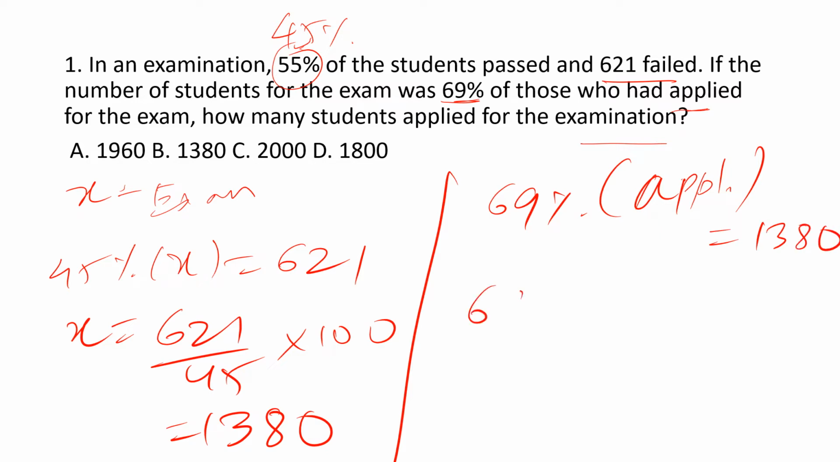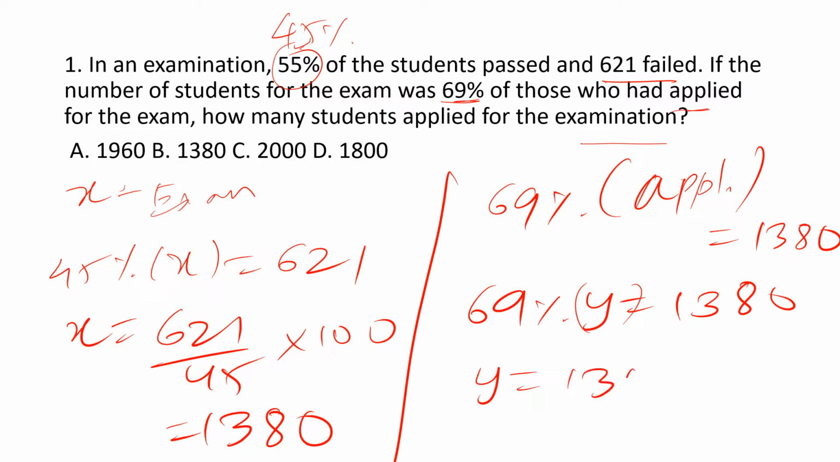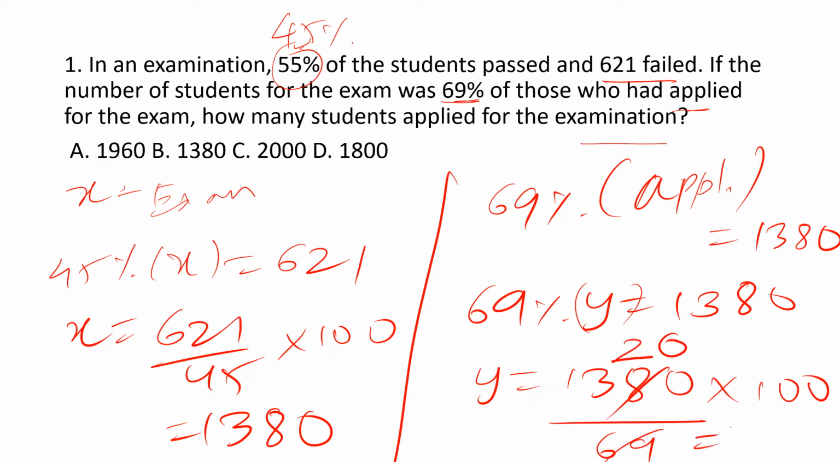Let us consider Y to be the total number of applicants. 69 percentage of Y is equal to 1380. Y is equal to 1380 divided by 69 into 100. 69 ones are 69, 69 twos are 138, 20s are 1380. So the Y value is 2000. So guys, C is the right answer. 2000 is the answer. I hope I'm clear enough.